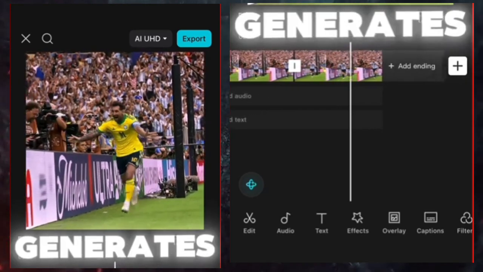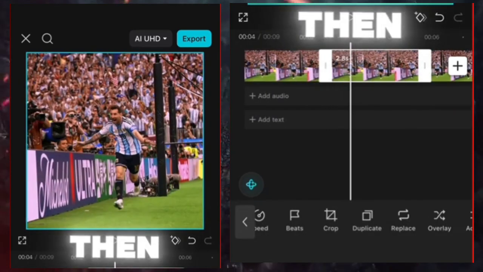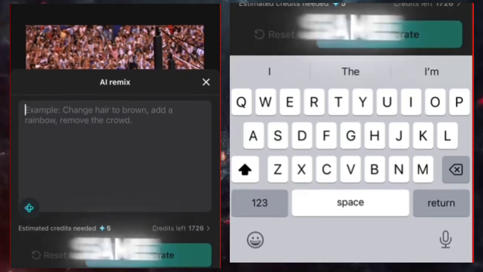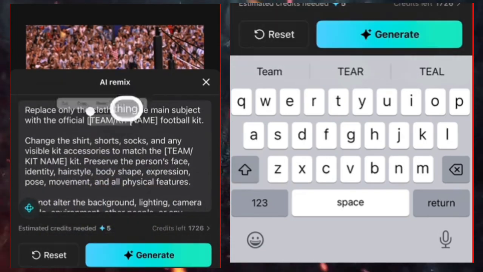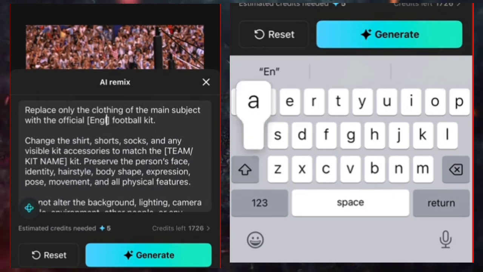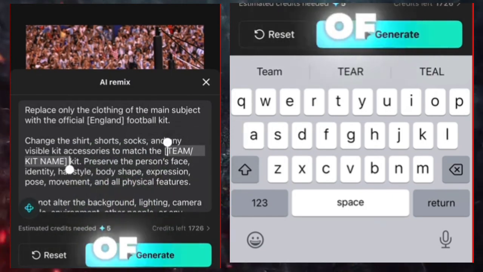Once the clip generates, duplicate the first clip again, then go AI remix and paste the same prompt. Edit it at the top by writing another team name. Do the same for the lower part of the prompt.